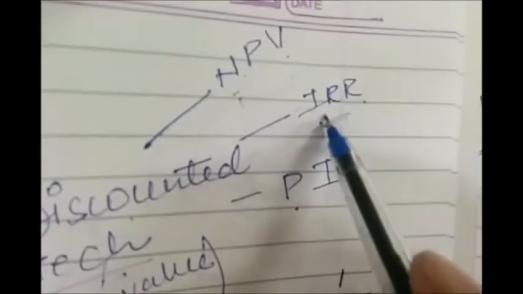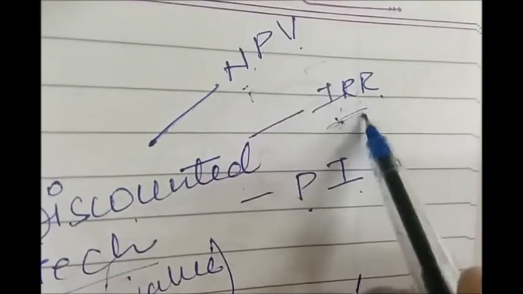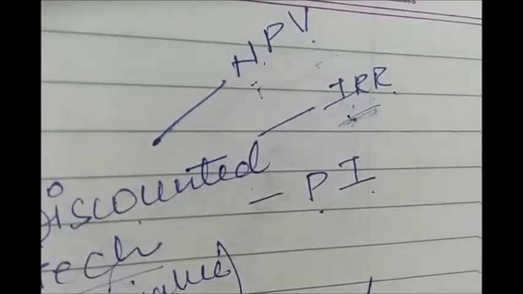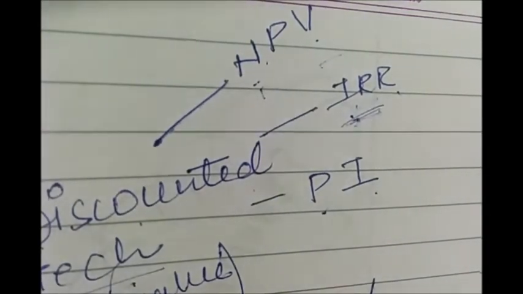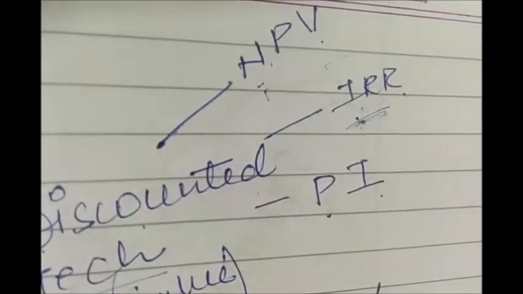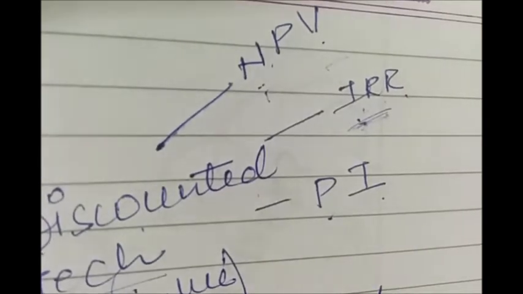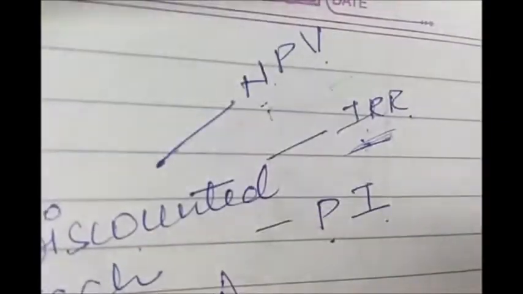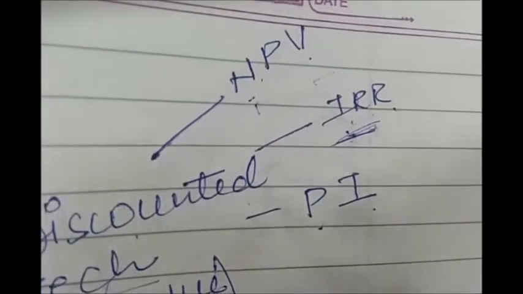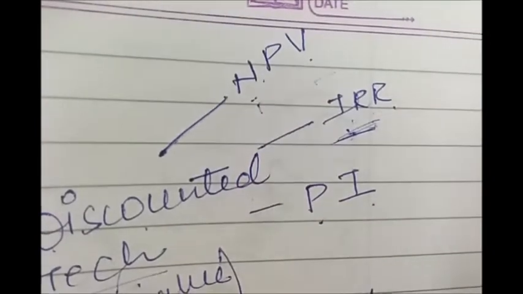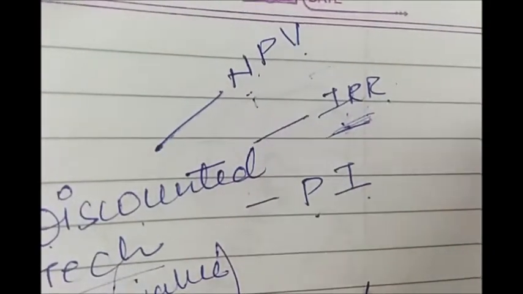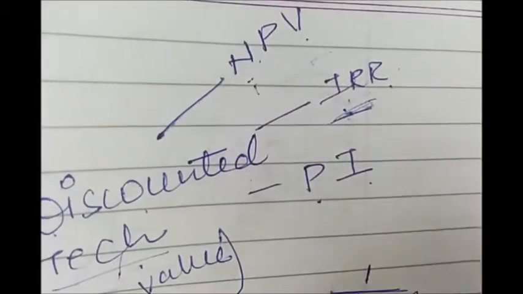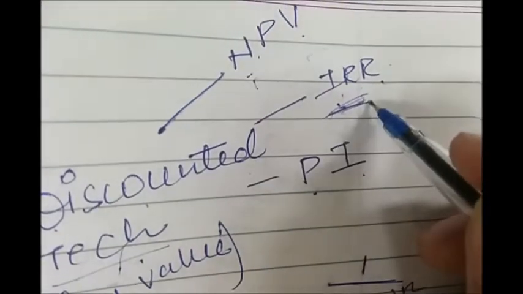The next discounting technique is IRR. Now, this technique is generally used when we want to find out a rate that will make your NPV 0. Like in NPV, we saw that we select the project if the NPV is positive. Now, IRR is that rate which will make your NPV 0. That is, your inflows and outflows will be equal at this rate. In simple terms, it means that you are able to cover your cost of capital only. You will not be able to earn anything. You are just recovering your cost at this rate.